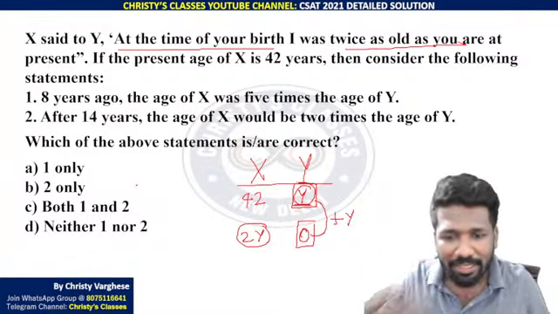34 is 6 into 5. That is what the claim says. That is wrong now. 34 is not 30. 6 into 5 is 30. So this is wrong. After 14 years old, 42 will be 56.